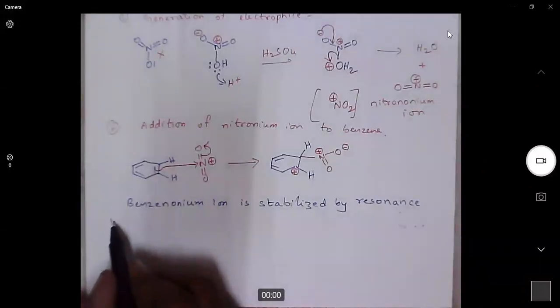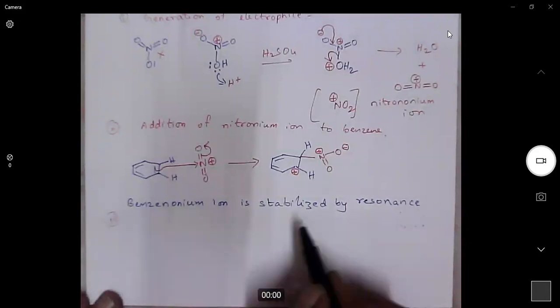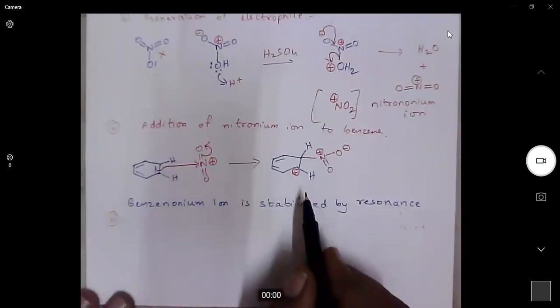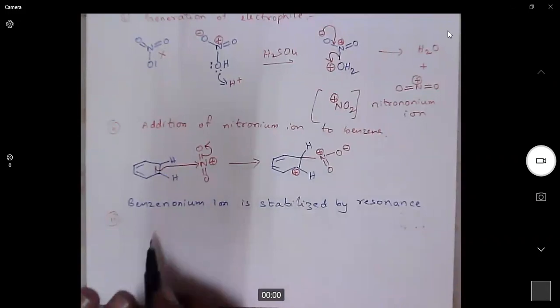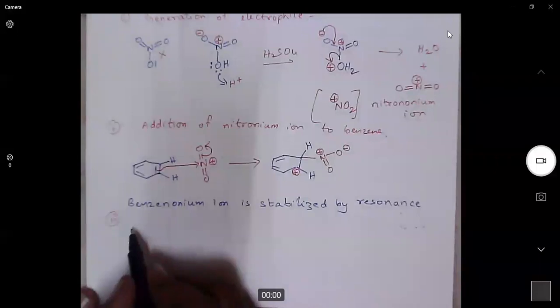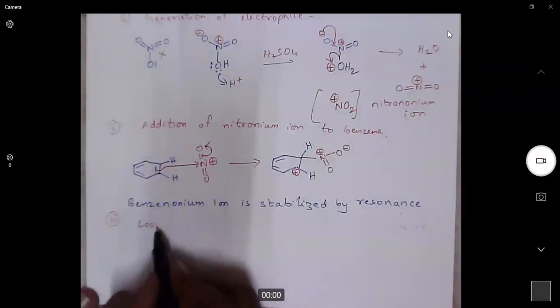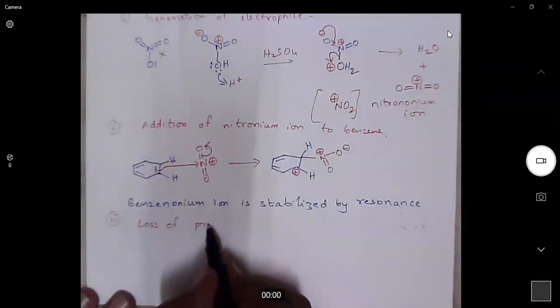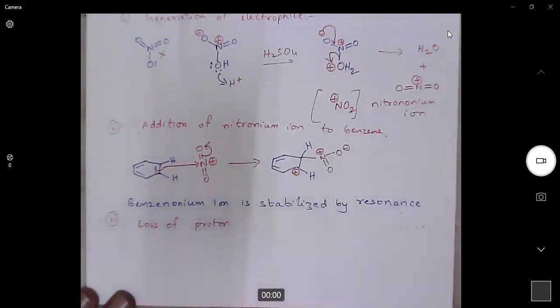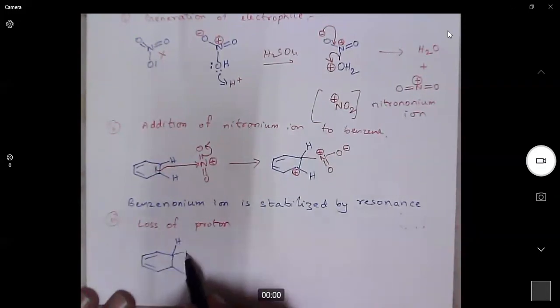You are supposed to write the mesomerism in benzenoid structure and the resonance hybrid. I'll directly give you the last step. What is the last step? Loss of proton from the benzenonium ion. This is the benzenonium ion which is generated.